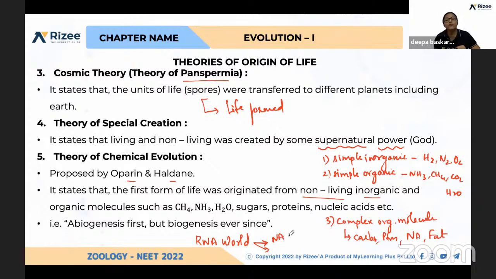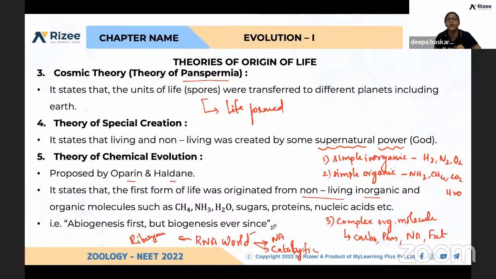Many of the viruses have been proved to have RNA as their genetic material, retroviruses or reoviruses, you can say. And again, these RNAs have catalytic activity also, for example, ribosomes. So later, this leads to the development of DNA.